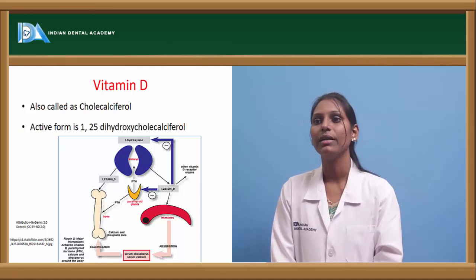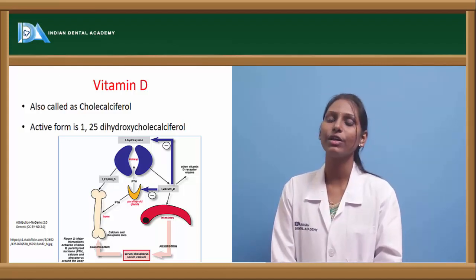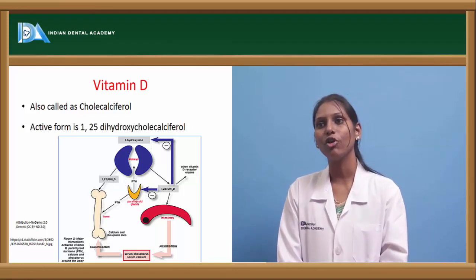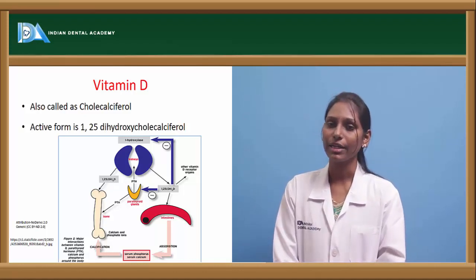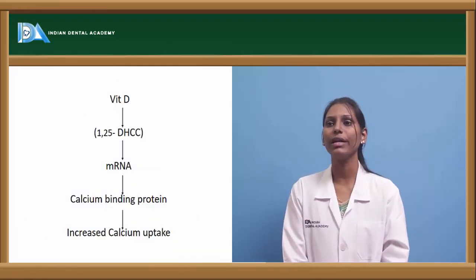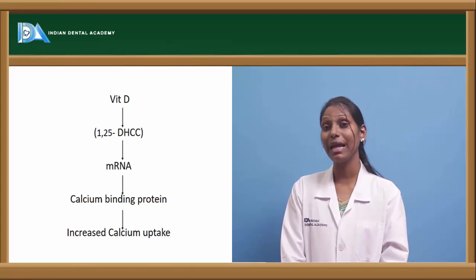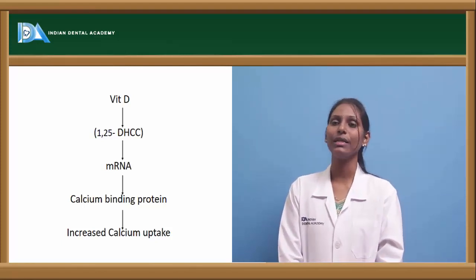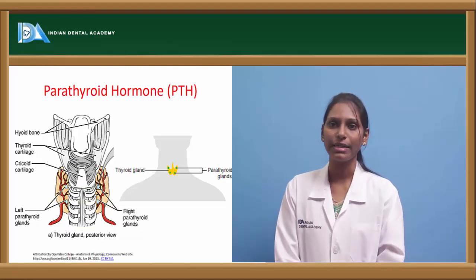where it forms 1,25-dihydroxy-D. Now this 1,25-hydroxy-D will again go to the kidney, where it will form 1,25-dihydroxycholecalciferol, which is nothing but our active form of vitamin D. This active form, 1,25-dihydroxycholecalciferol, will act on the mRNA, which will further act on the calcium binding protein. Thus there will be an increased calcium uptake from the small intestine.